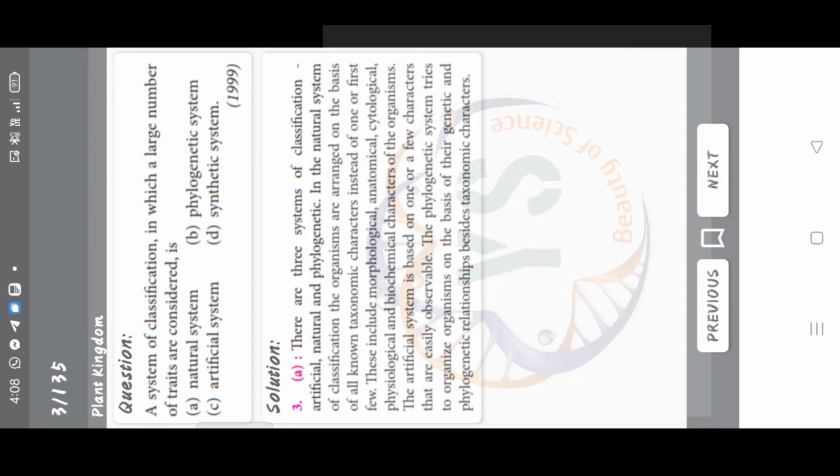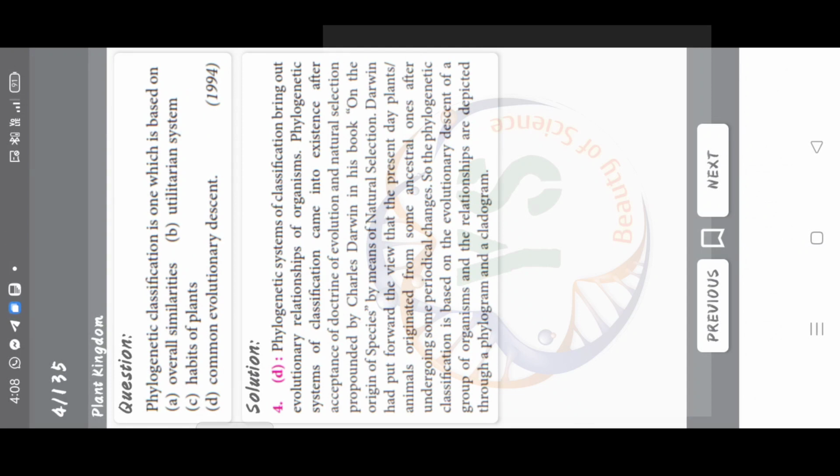A system of classification in which a large number of traits are considered is natural system, phylogenetic system, artificial system, and synthetic system. Answer is option A, natural system. Phylogenetic classification is one which is based on overall similarities, utilitarian system, habits of plants, common evolutionary descent. Answer is option D, common evolutionary descent. System of classification used by Linnaeus was natural system, artificial system, phylogenetic system, asexual system. Answer is option B, artificial system.